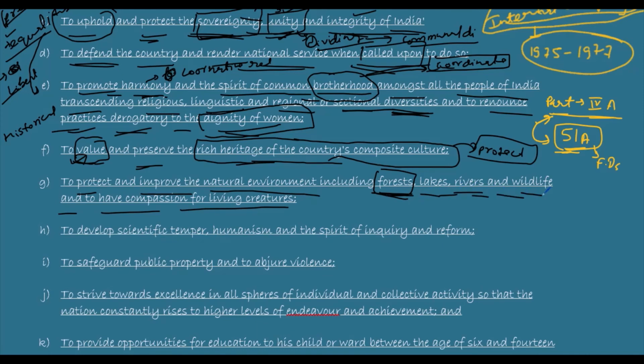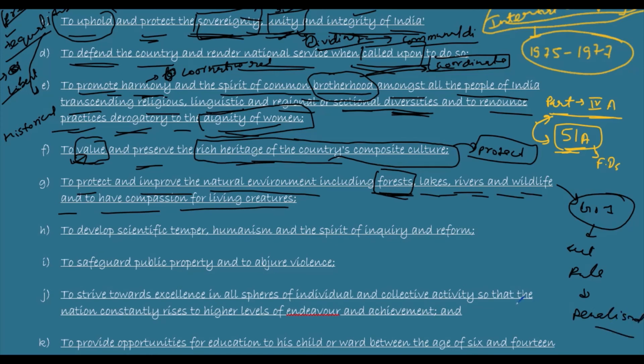And you know that if we are violating any of our fundamental duties, then the government of India can form an act. What can the government of India do? An act can be made, rules can be made. We can be penalized, okay, for violating our duties.